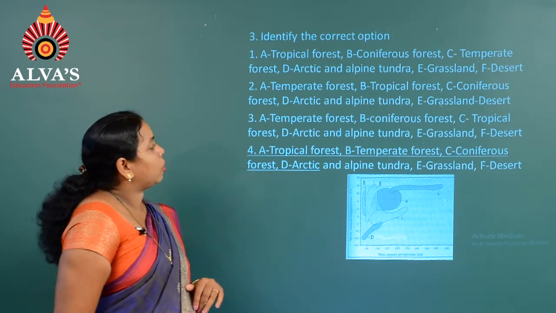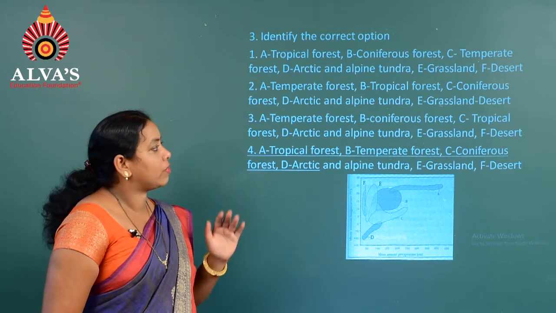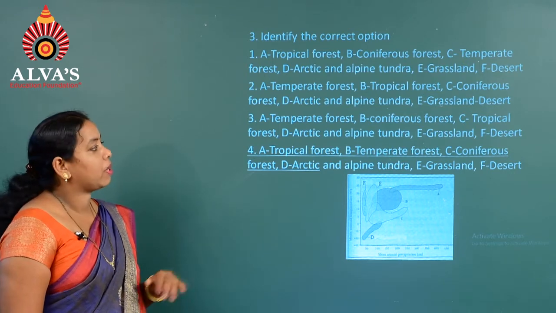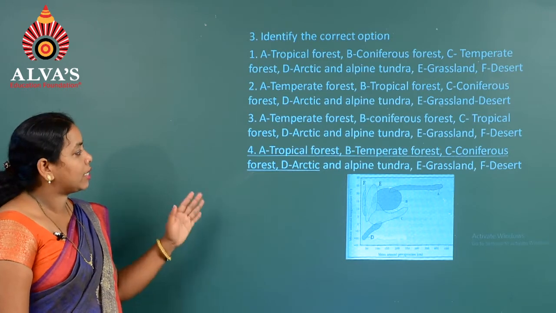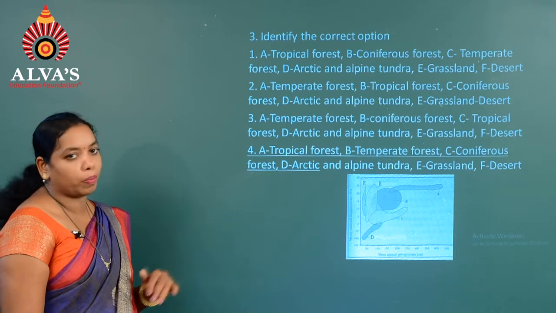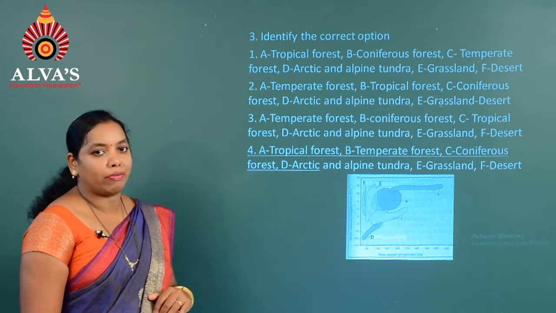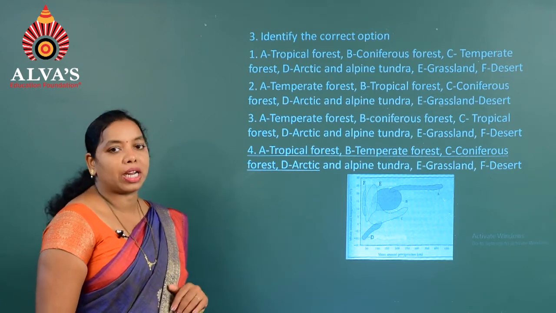The third option: A is temperate forest, B is coniferous forest, C is tropical forest, D is Arctic and alpine tundra, E is grassland, F is desert. Whereas option 4: A is tropical forest, B is temperate forest, C is coniferous forest, D is Arctic and alpine tundra and E is grassland forest.